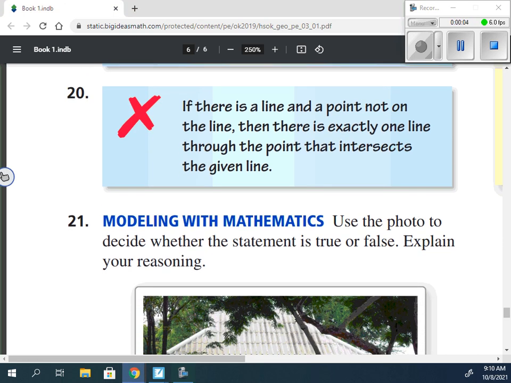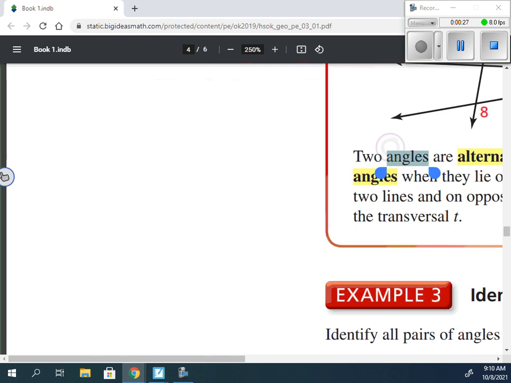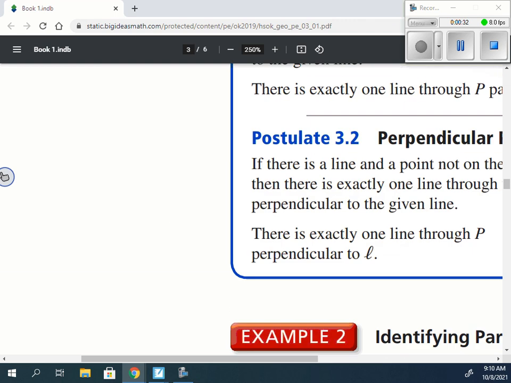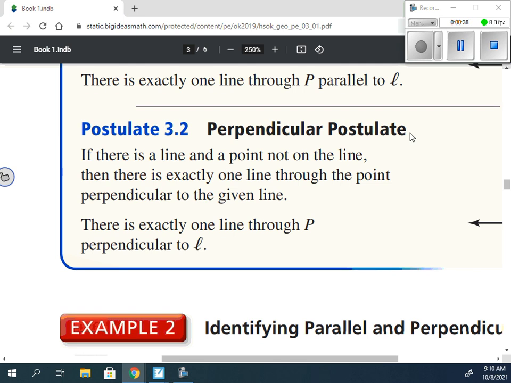Before we get started on today's lesson, we're going to look at problem number 20 from 3.1. Problem number 20 on 3.1 says if there is a line and a point not on the line, then there's exactly one line through the point that intersects the given line. Well, okay, so let's look back. Alternate exterior, alternate interior. The perpendicular postulate states if there's a line and a point not on the line, then there is exactly one line through the point that is perpendicular to the given line.